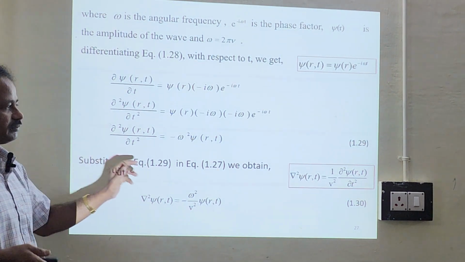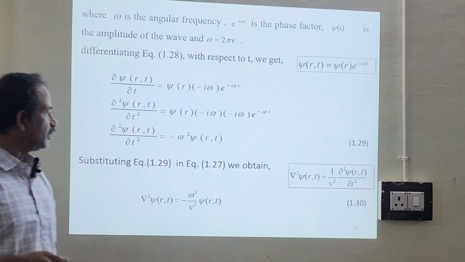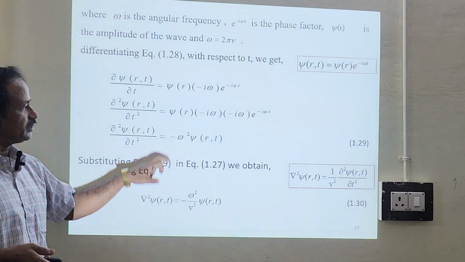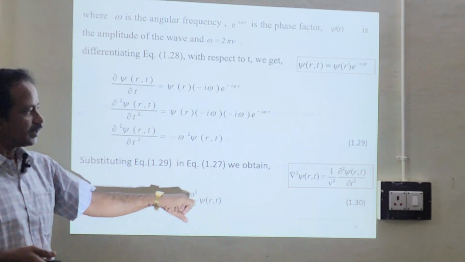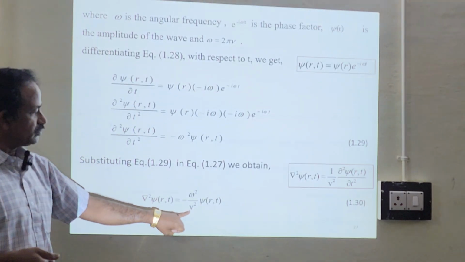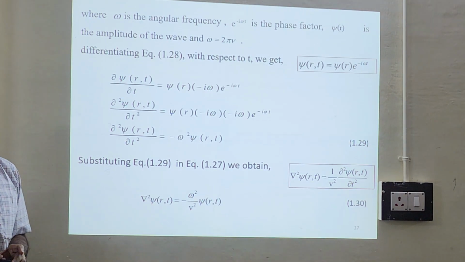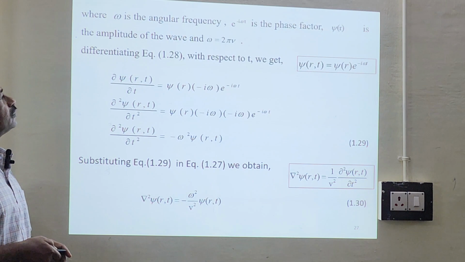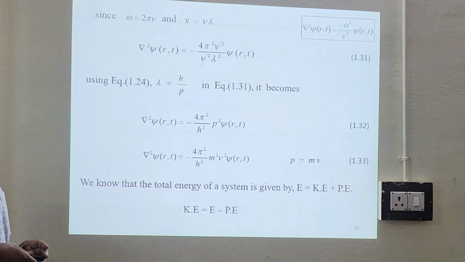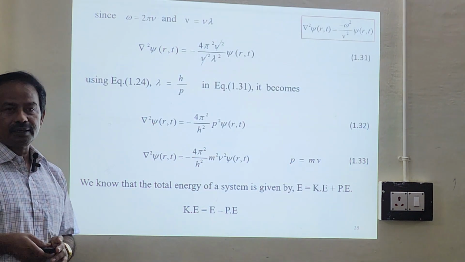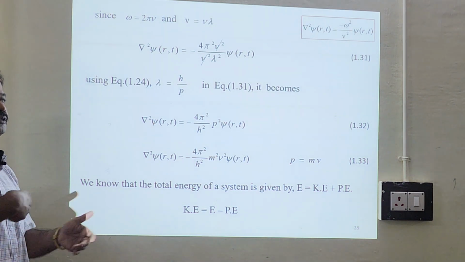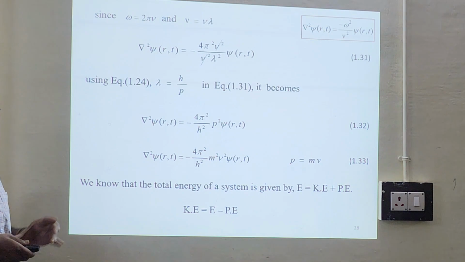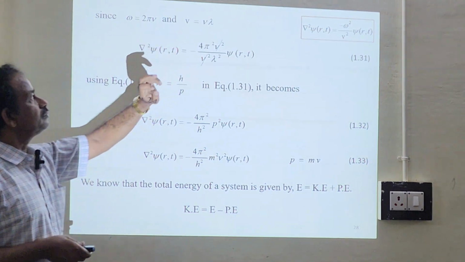Now substitute in equation 1.27. You will have del squared psi of r comma t equal to minus omega squared by v squared psi of r comma t. Equation 1.30. Any doubt in this equation? Since omega equals 2 pi nu, the angular frequency and the linear frequency are related by this expression, and v equals nu lambda.